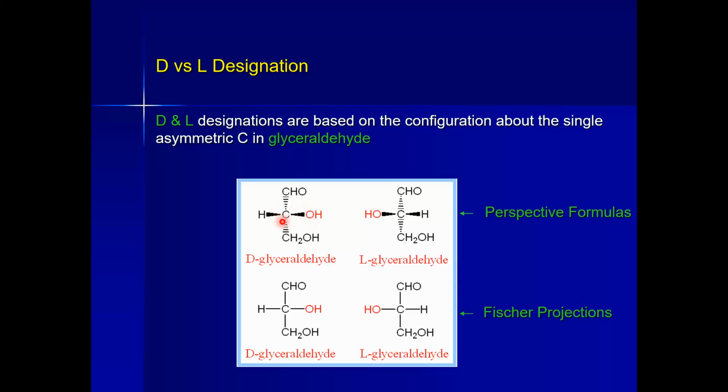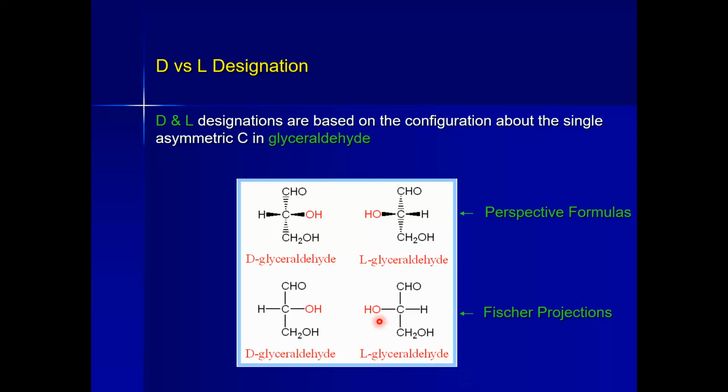Once we see this hydroxyl group on the right hand side, it would be D-glyceraldehyde, a D sugar. But if this group changes its position in space to the left hand side, it would be an L sugar.